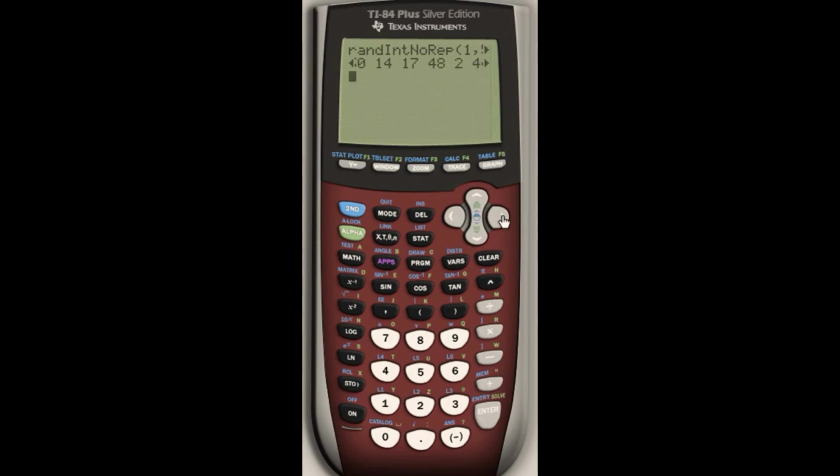We would just keep going to the right, see more and more values. If you want to shuffle the deck again, you just hit enter and enter again and enter again, and you can just keep shuffling the deck over and over again. Isn't this so much better than a table of random values? I think so.